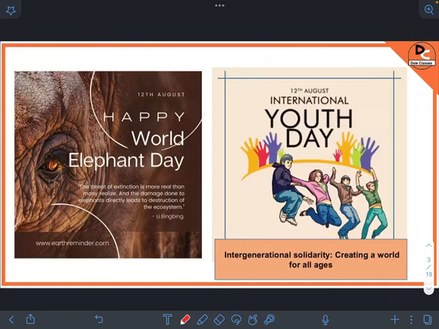And today is 12th August, so we have two important days today. Number one, World Elephant Day and International Youth Day. There is no particular theme for World Elephant Day, but for International Youth Day, the theme is Intergenerational Solidarity, Creating a World for All Ages. If you want to remember the theme, just remember that for Youth Day, it's creating a world for all ages. Youth and all ages. You can connect these two words so that you can remember that.